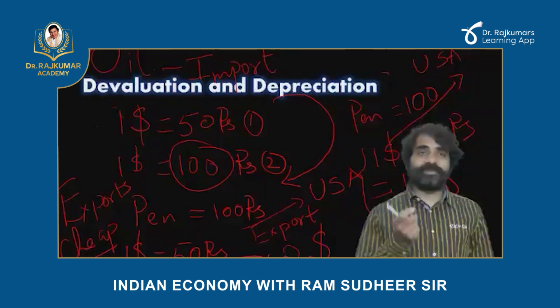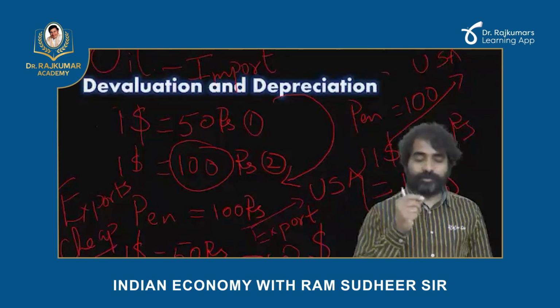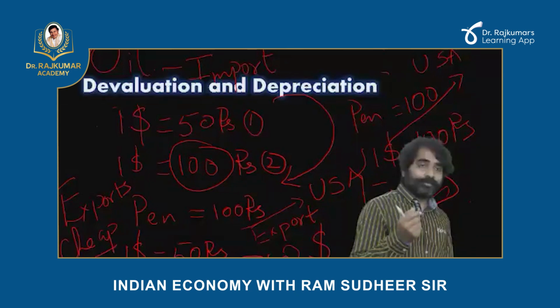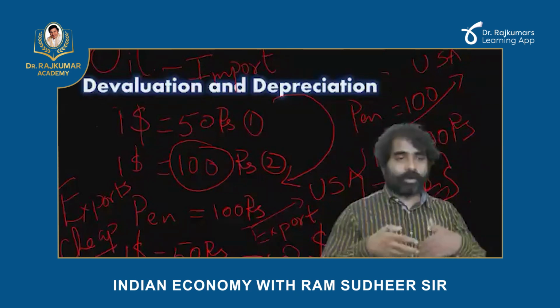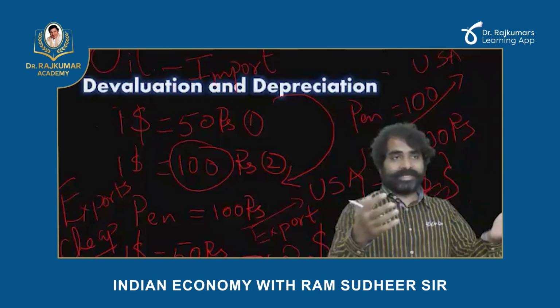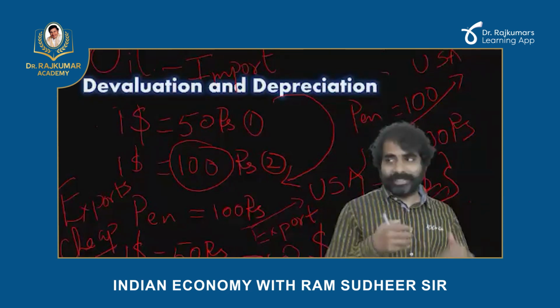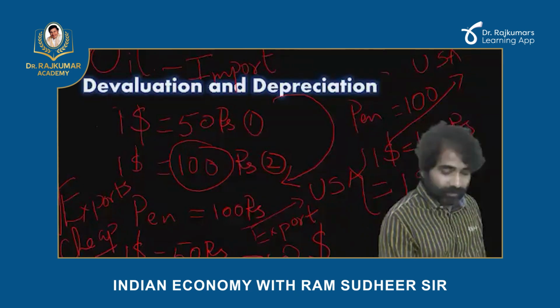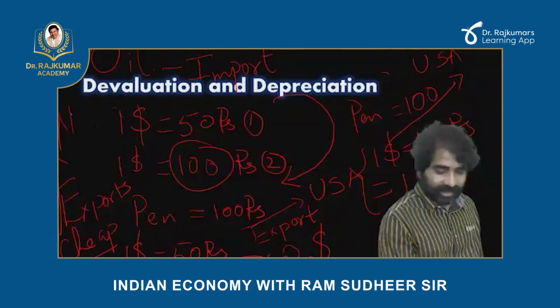The observation is when the rupee value depreciated, exports became cheaper. When exports become cheaper, you become more competitive in the international market and can sell more pens, so India's exports will increase.